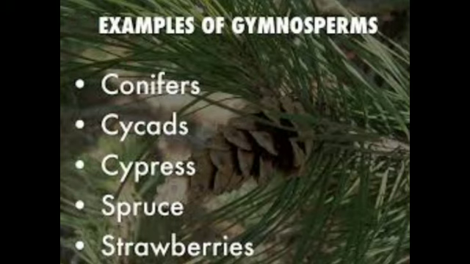And the stem is differentiated into epidermis, cortex and stele. Now, reproduction in cycas is sexual reproduction. It may be vegetative reproduction also with the help of bulbils.